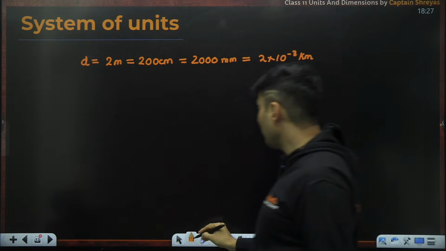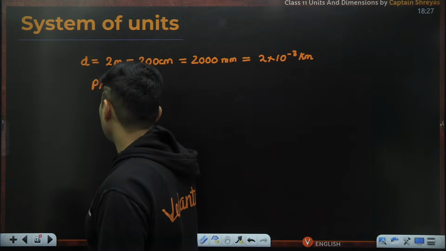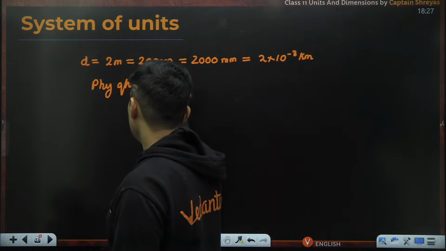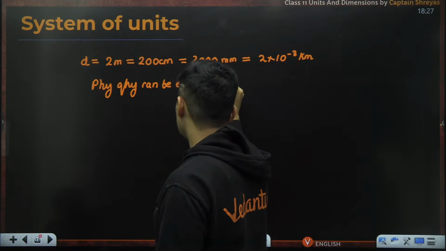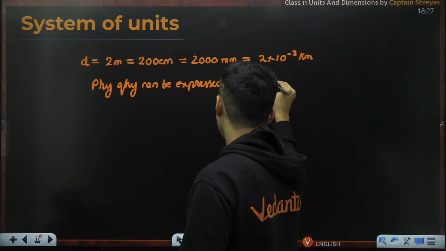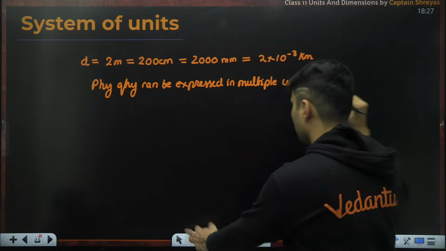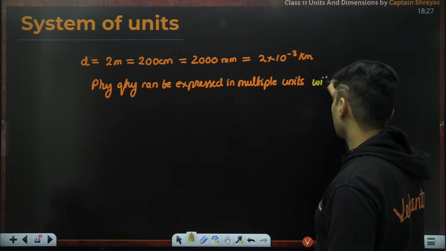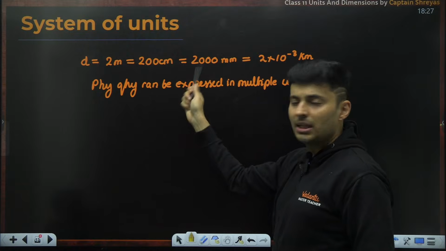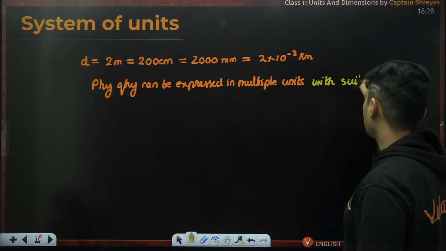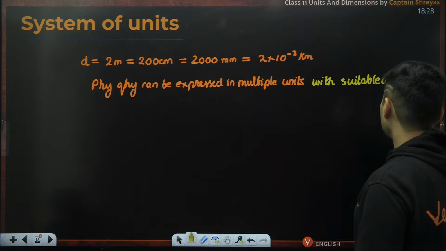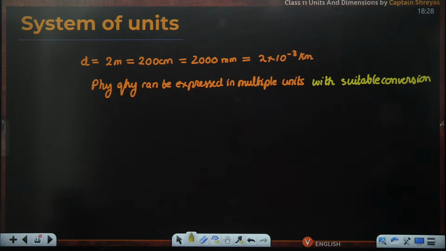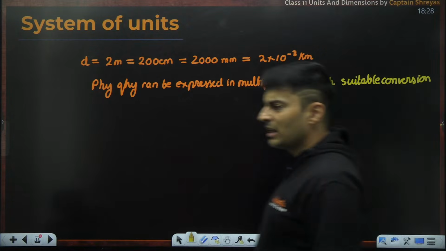So that means a physical quantity can be expressed in multiple units, but the important thing is with suitable conversion, like these powers of 10, etc. So with suitable conversion, you can write it in different units.